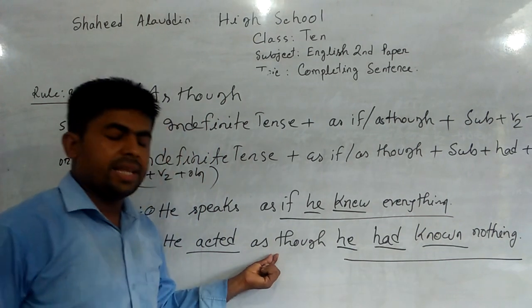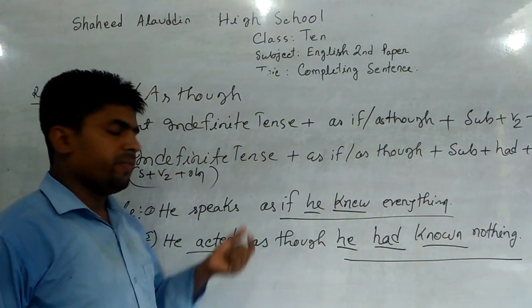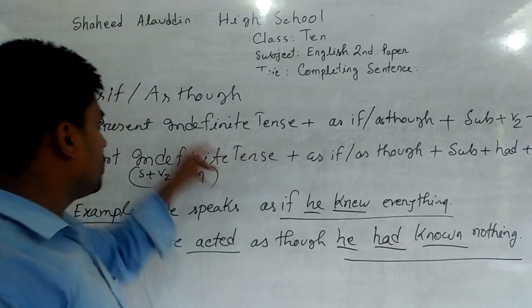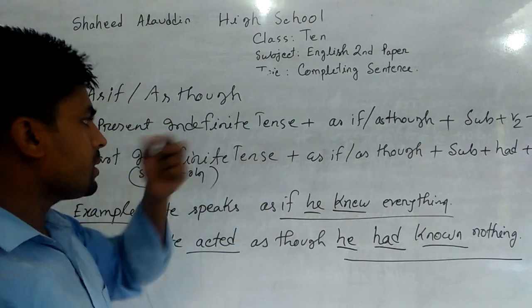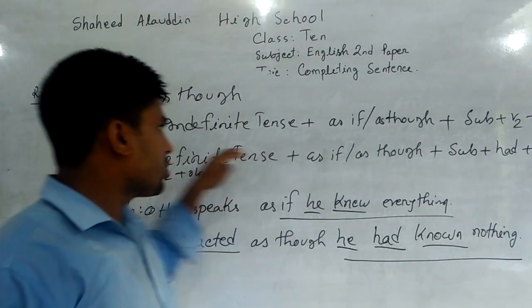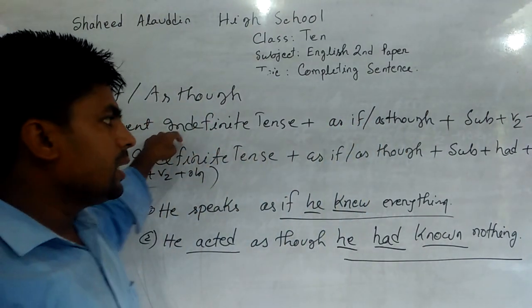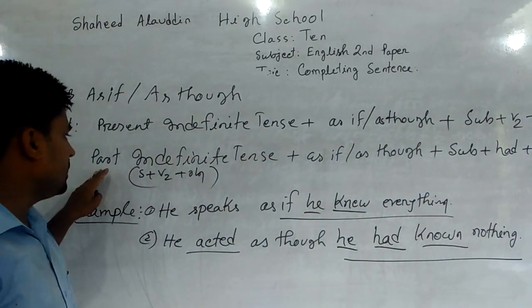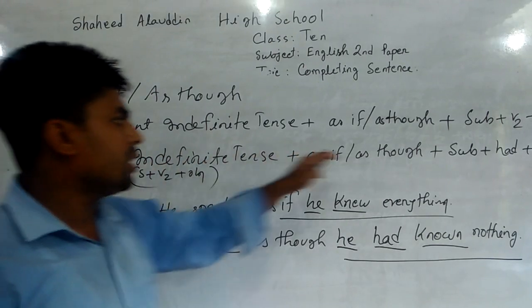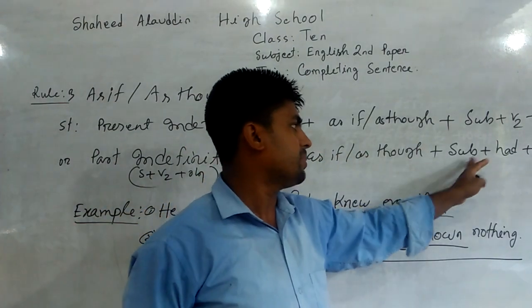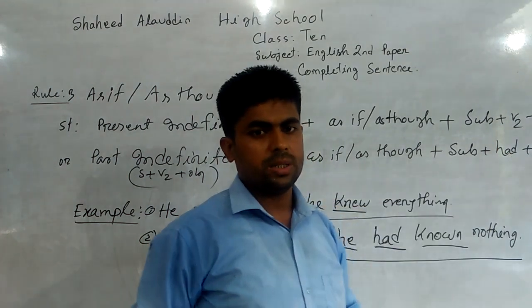When there is as though or as if in the middle, if we want to complete the incomplete sentence, we should follow the rules. According to the rules, if the first clause is in the present indefinite tense, the other clause will be past indefinite tense. If the first clause is in the past indefinite tense, the other clause will be past perfect tense. The structure of past perfect tense here: subject, had, B3 plus object.